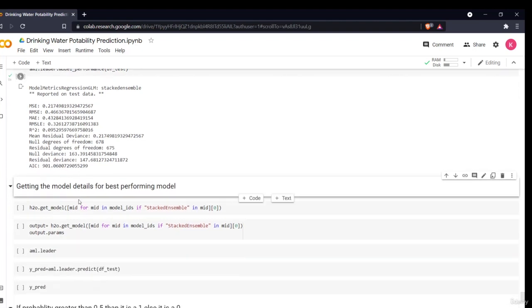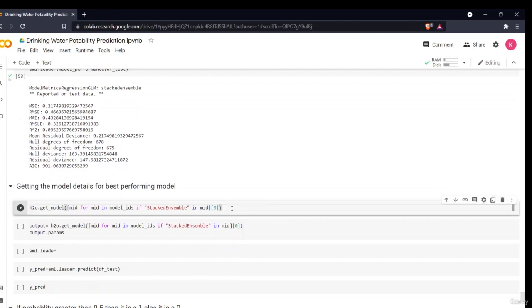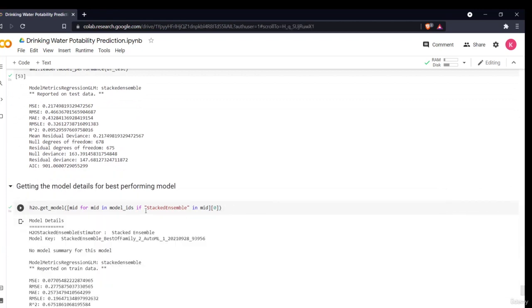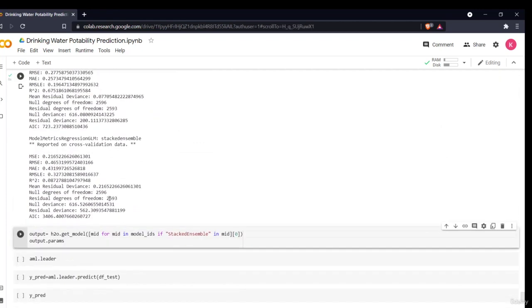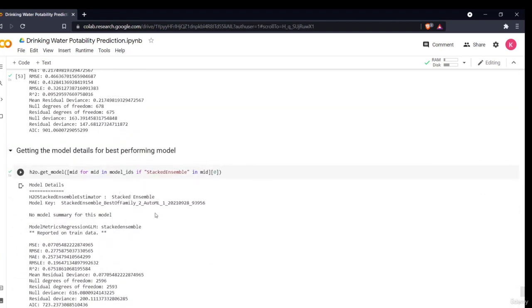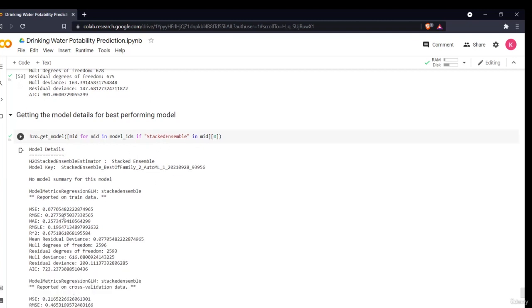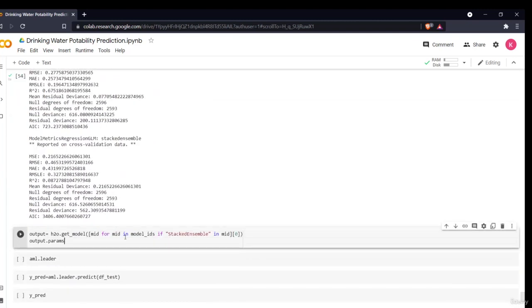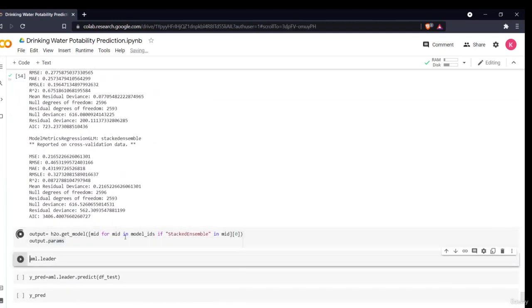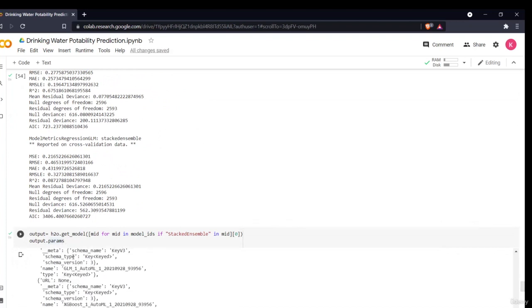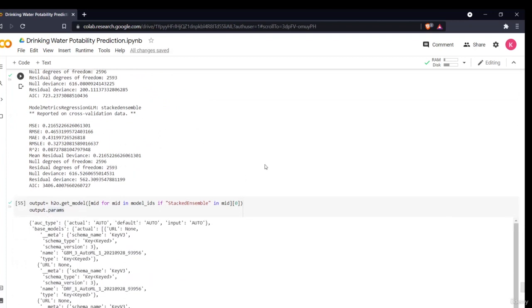Now I can get this model. This is the model detail. I said that wherever you find a stacked ensemble in that list, give me that model. So it is giving me the top two models. Then I'm storing it into output. Then I'm finding out the parameters which were used in that model.